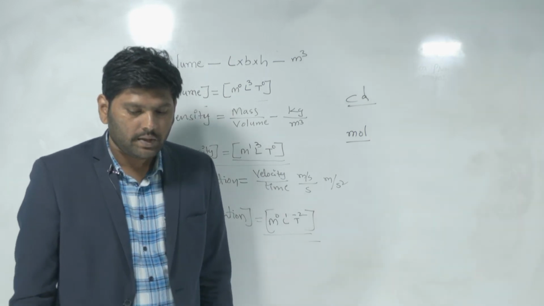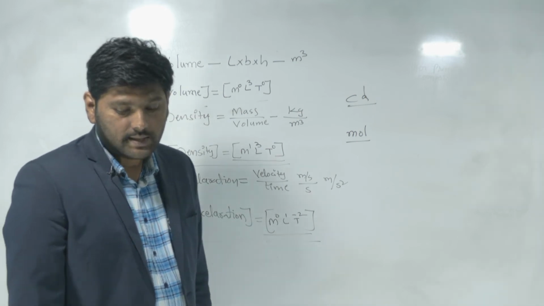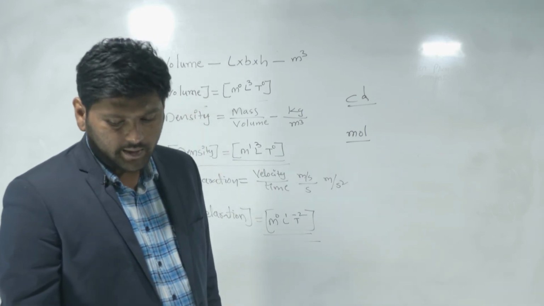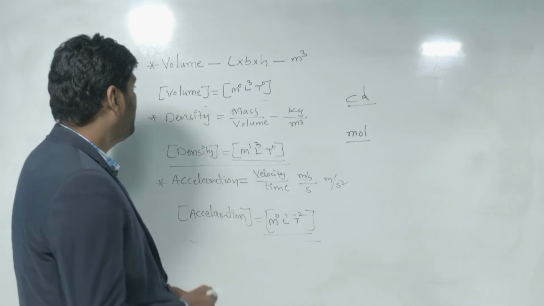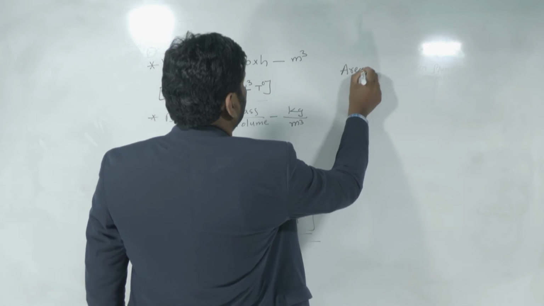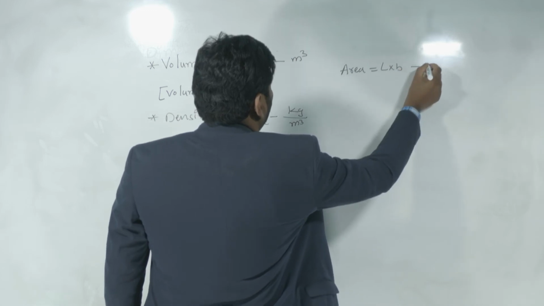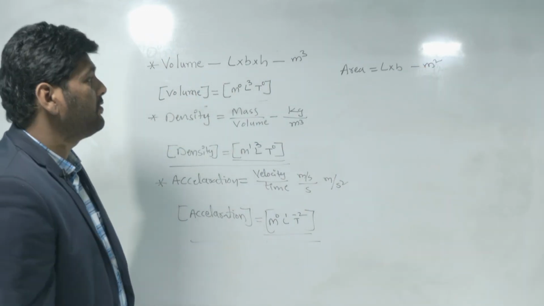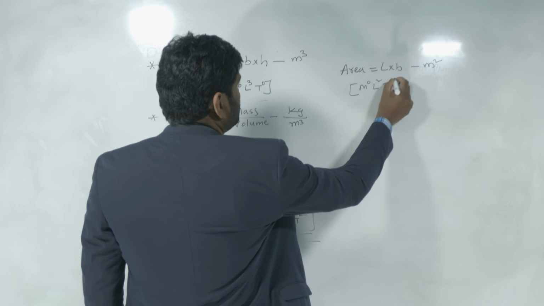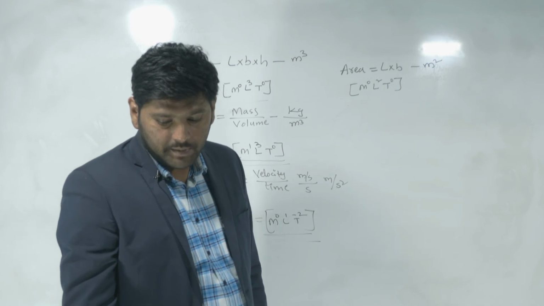Now coming to Exercise 1. In the first question they are asking for the dimension formula for area. Area is length into breadth, the units become meter square, so the dimension formula is M0 L power 2 T0. The third option is right.